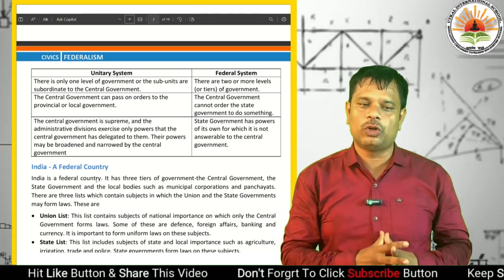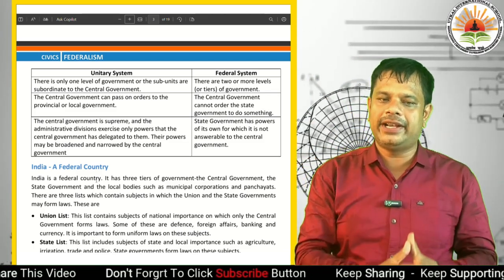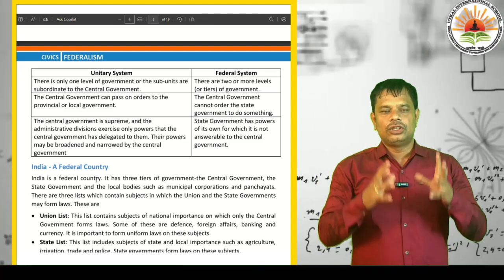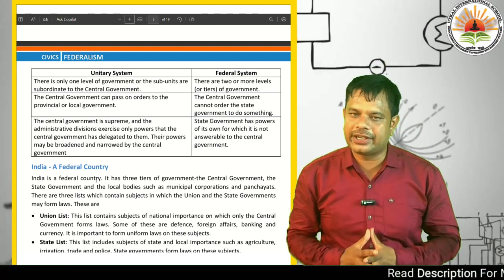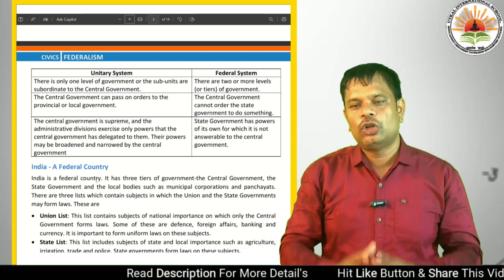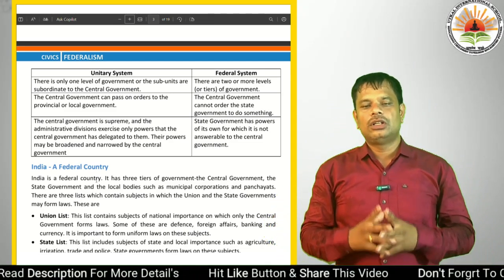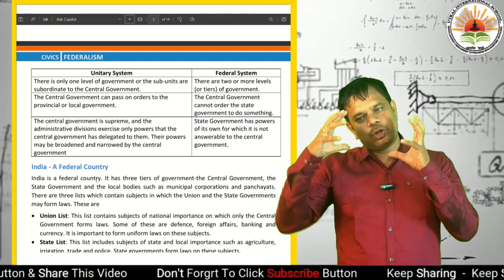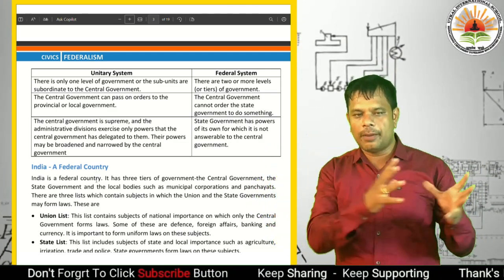The central government is the first pole. But in a federal system, there are two or more levels or tiers of government.